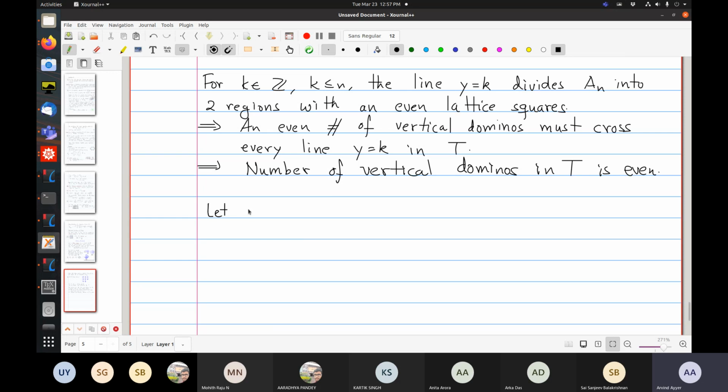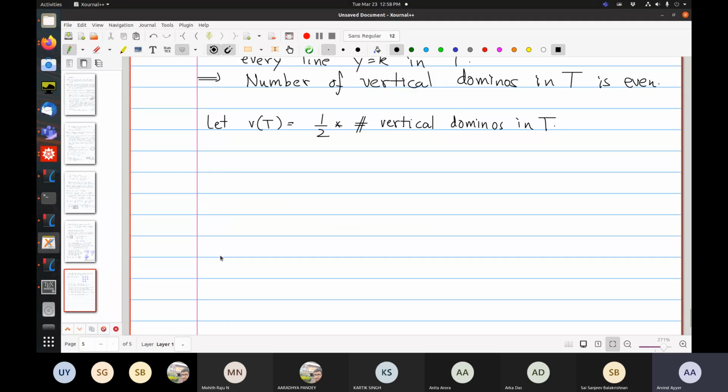So let V of t be half times the number of vertical dominoes. Now the second statistic is going to be even more non-trivial.